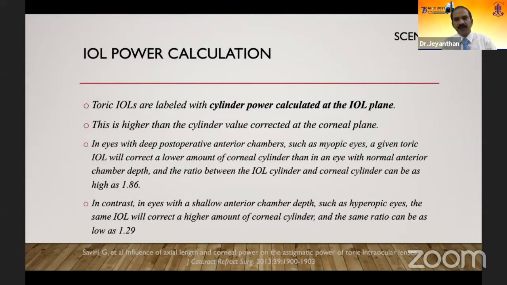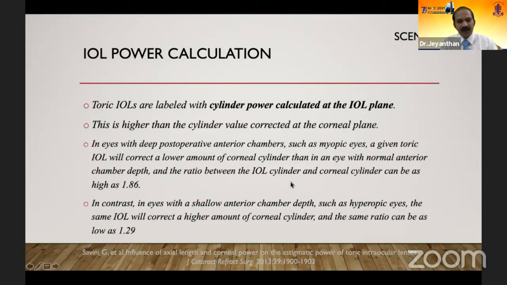The second scenario would be the IOL power calculation. As you know, toric IOLs are labeled with the cylinder power calculated at the IOL plane. What we calculate is the cylinder power at the corneal plane, and the calculators will give a cylinder power calculated at the IOL plane. This will always be higher than the cylinder calculated at the corneal plane. But this cannot be a fixed ratio.